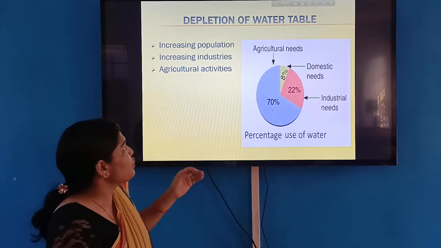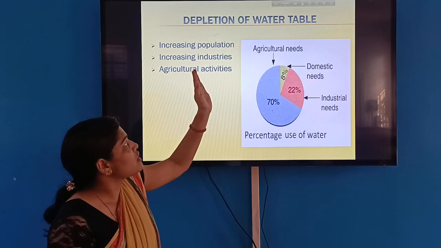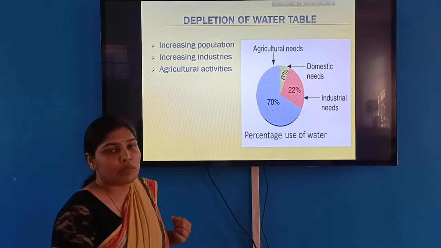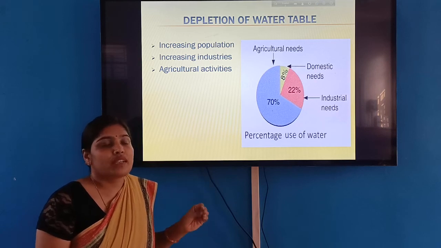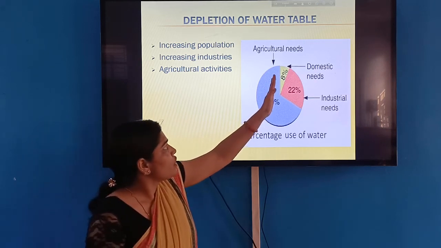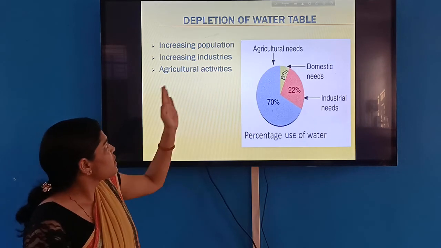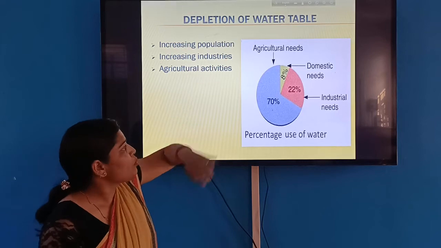Before we go to the conservation part, we have to discuss the causes of depletion of the water table. There are three major causes of depletion of the water table: the increasing population, and also the increasing industries and agriculture activity. First is the increasing population.